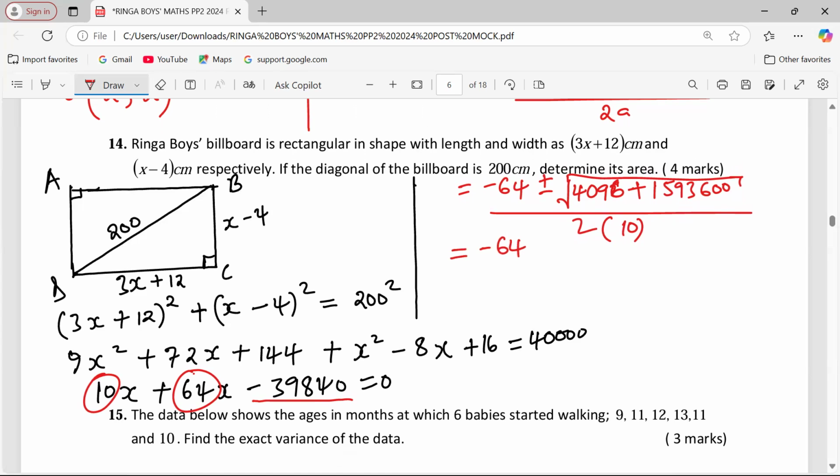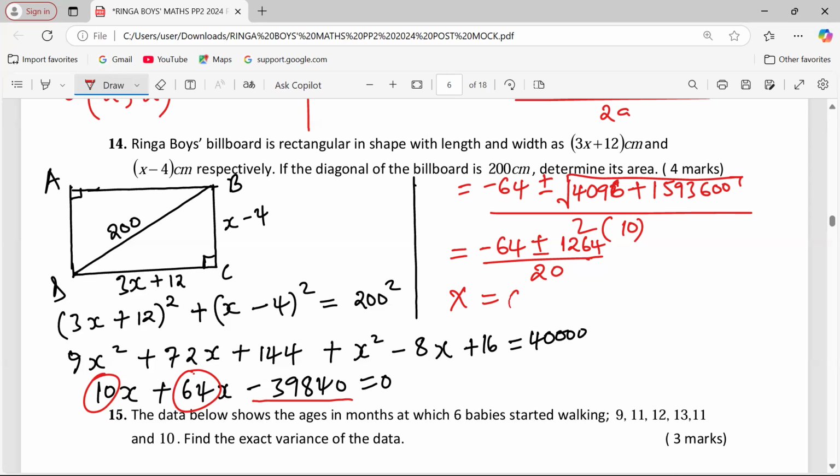Negative 64 plus or minus. When we add those two, 4096, then we take square roots. I'm getting exactly 1264. So the square root of the summation there is 1264. Then I have to divide this by 20. You can get the first value of x as, when we take negative 64 plus 1264, I'm getting 1200 over 20.